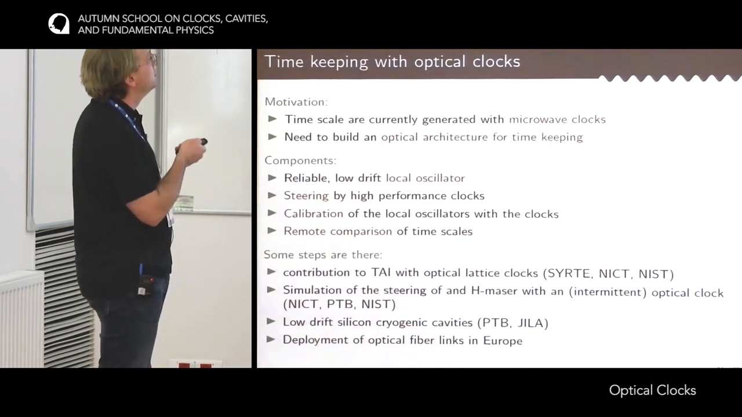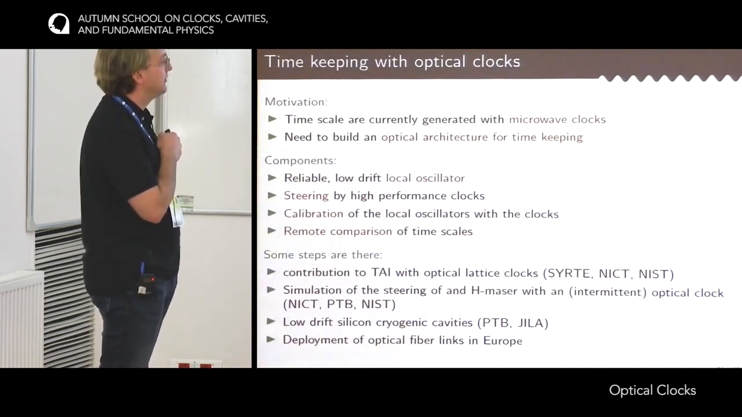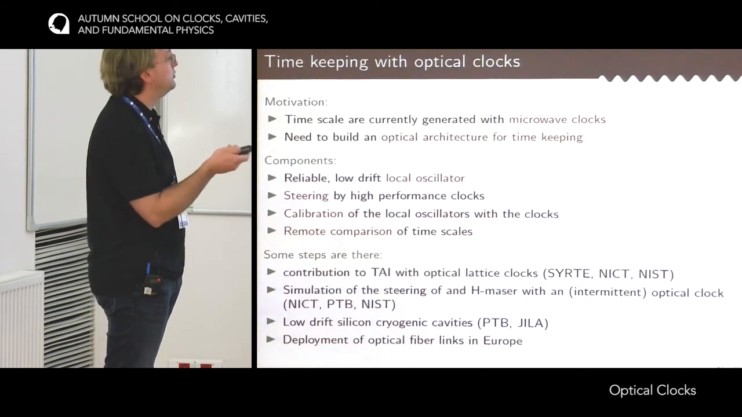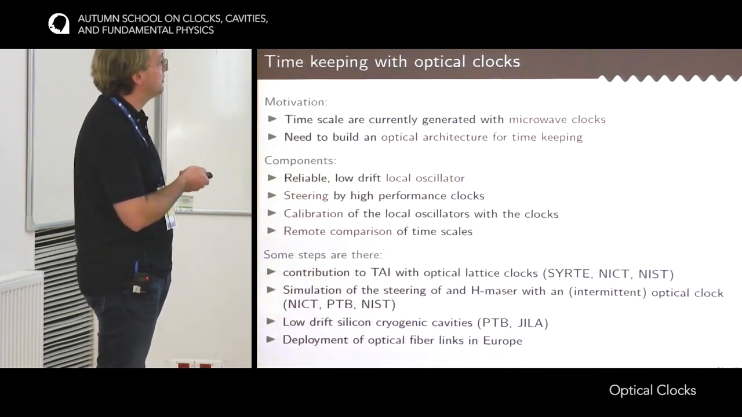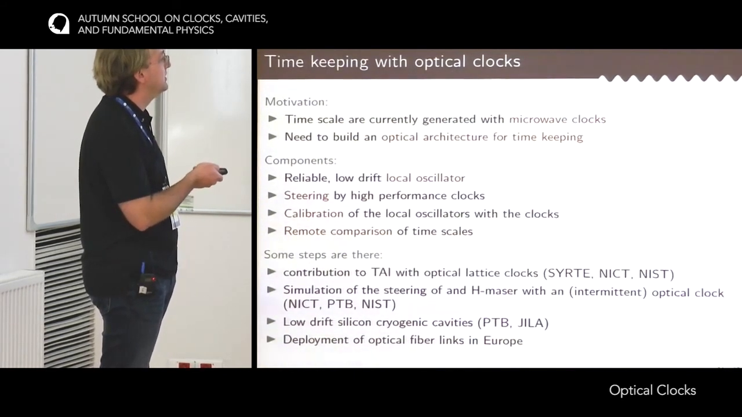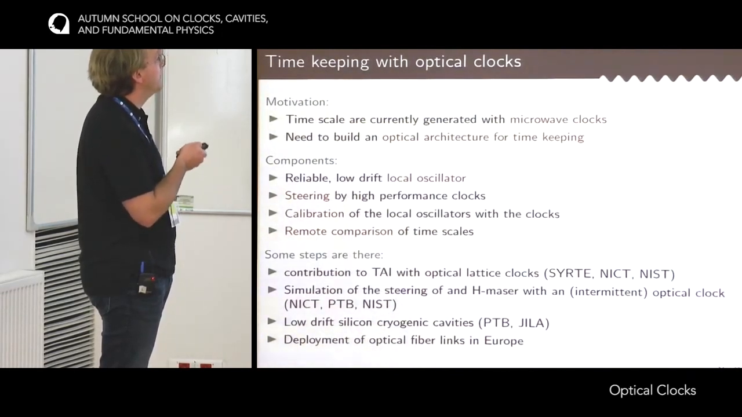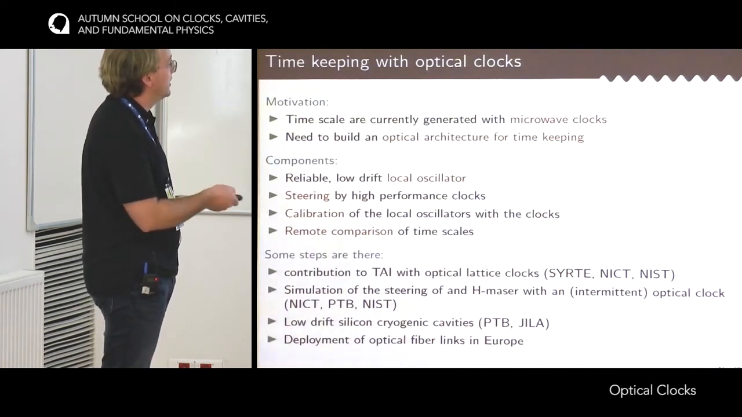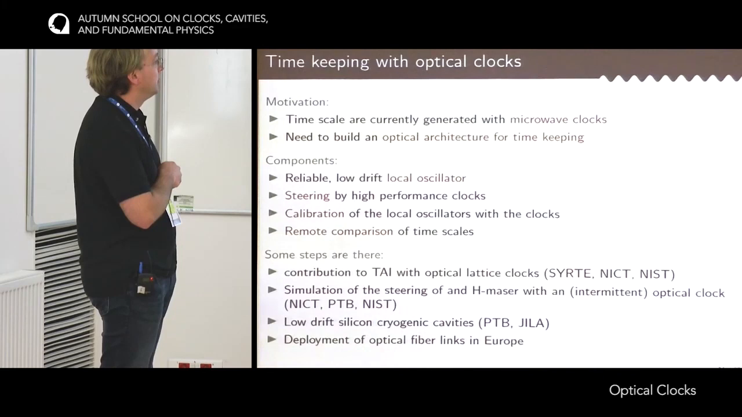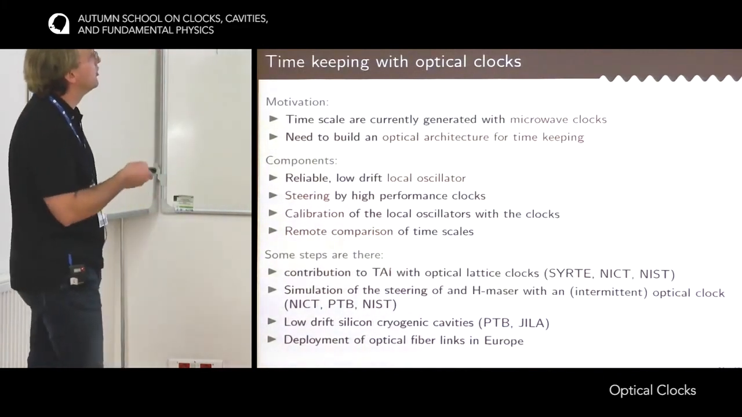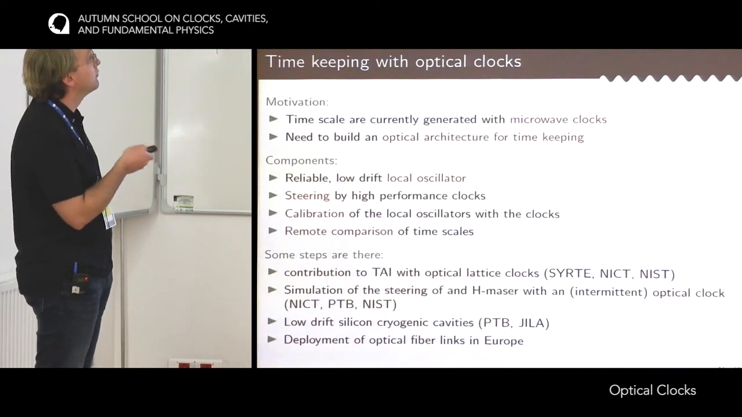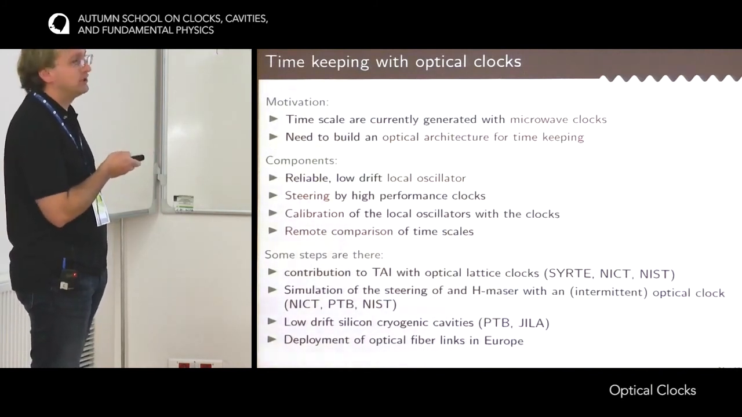So the question is: is it possible to replace this local oscillator with an optical oscillator? There have been some nice demonstrations of cryogenic silicon cavities at PTB and JILA with very low drift that could potentially replace the hydrogen maser. And for remote comparison, of course, it's important to underline the deployment of optical fiber links, especially in Europe. So things are coming along in order to have a complete optical architecture for timekeeping.